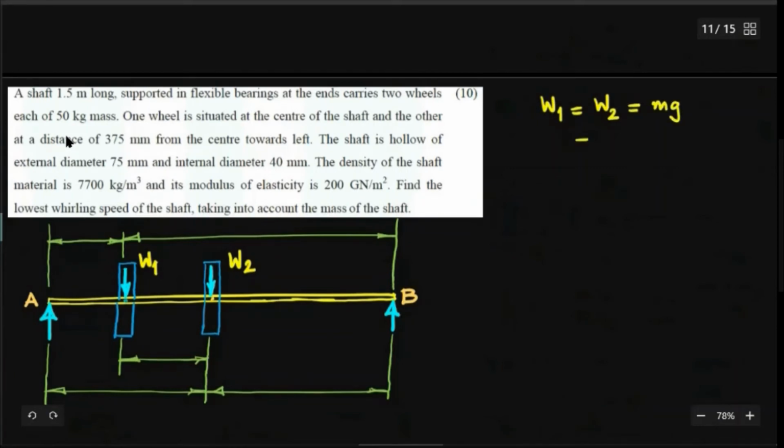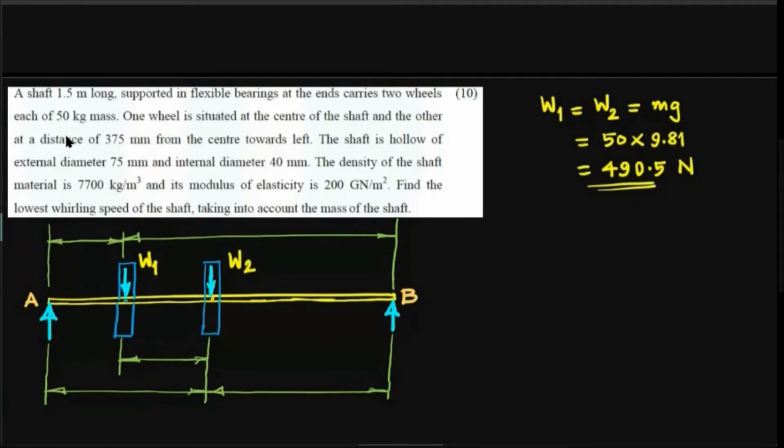That mass is not the mass of the shaft, but the mass of the wheels or rotors mounted on the shaft. So we have 50 kg multiplied by 9.81 meter per second square, which is around 490.5 newtons. So both wheels have the same weight.